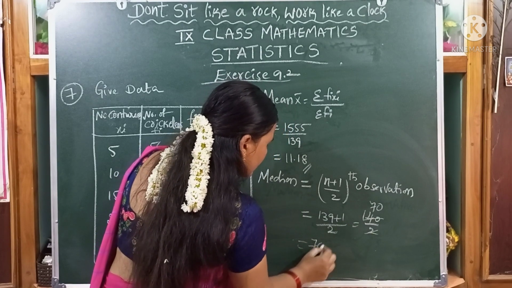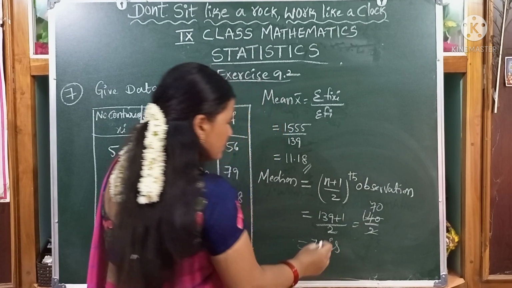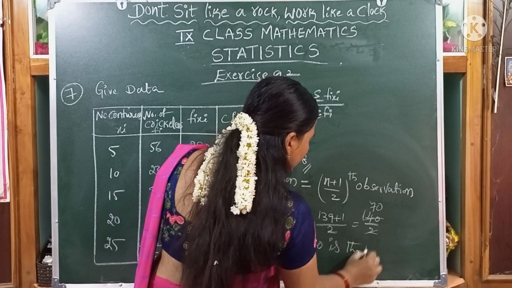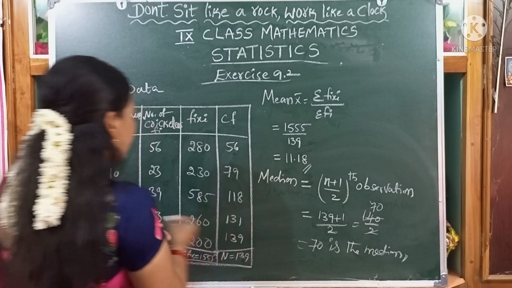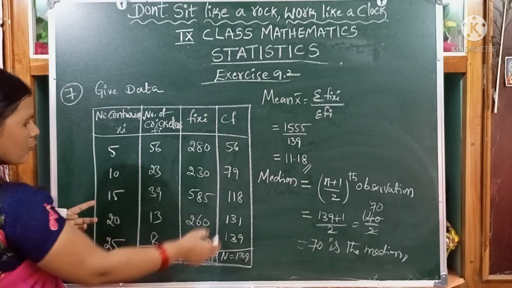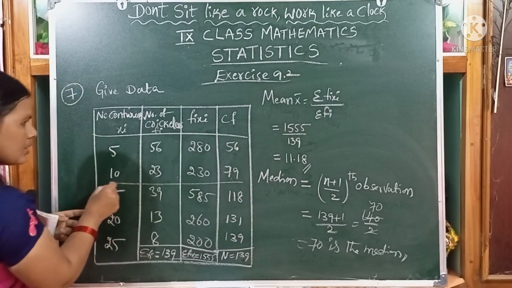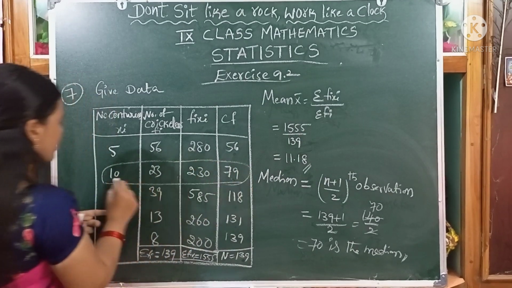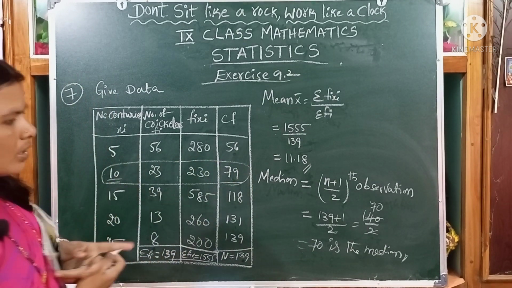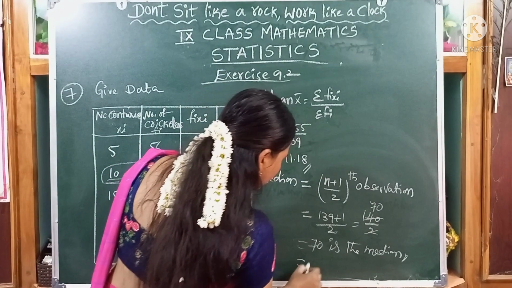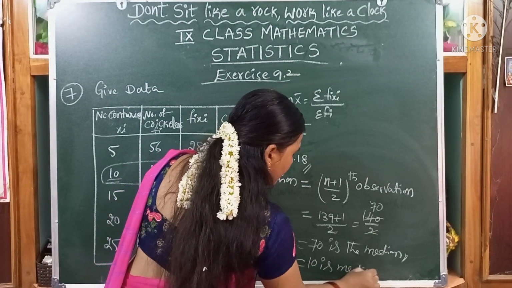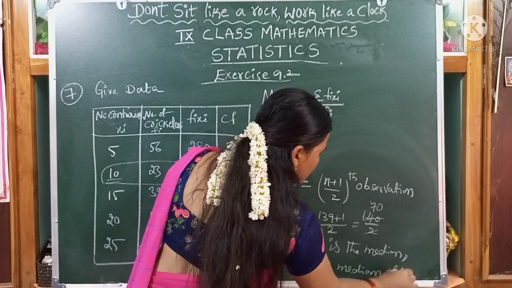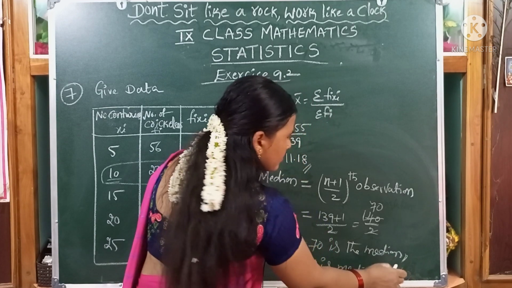So 70 is the median position. That is 70. Where in CF, children? 79. So 10 is the median of the data.